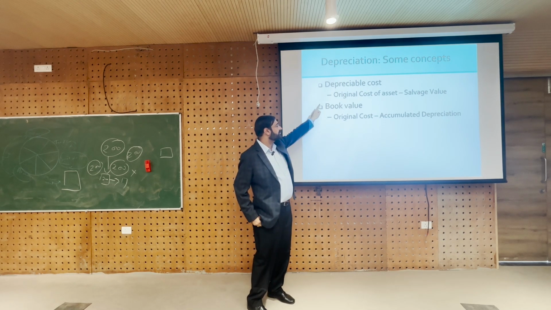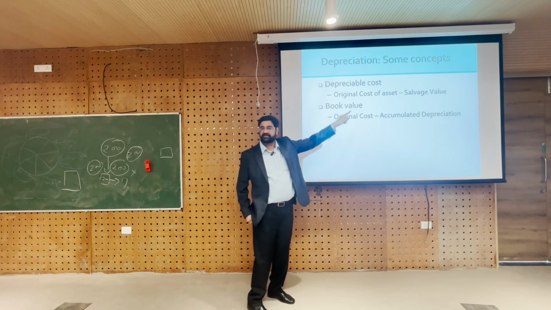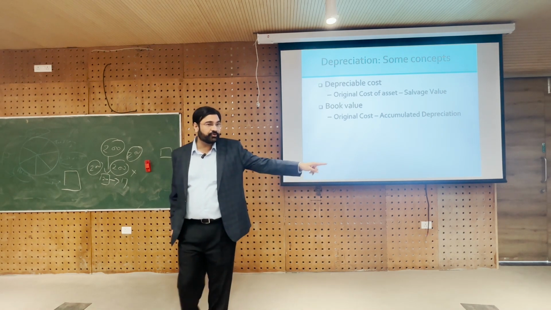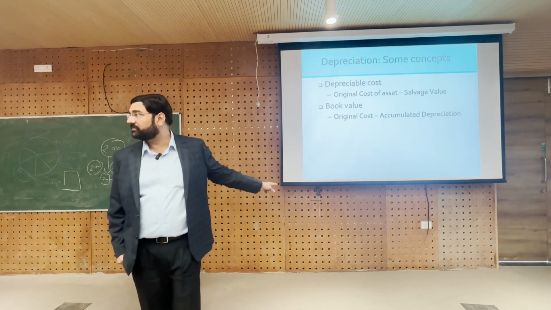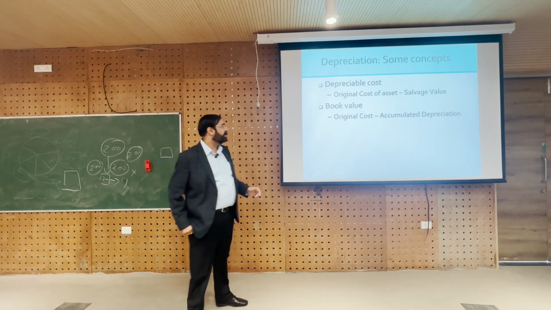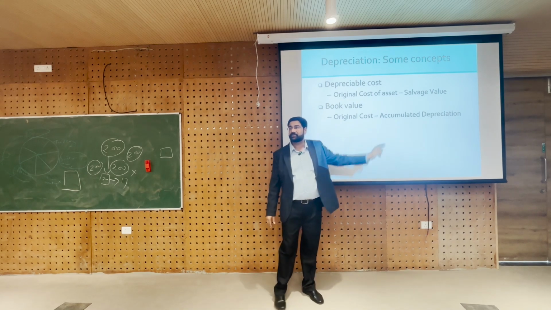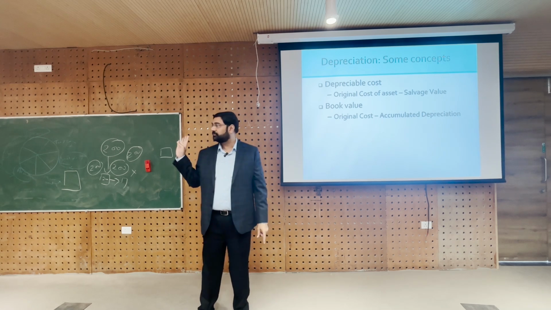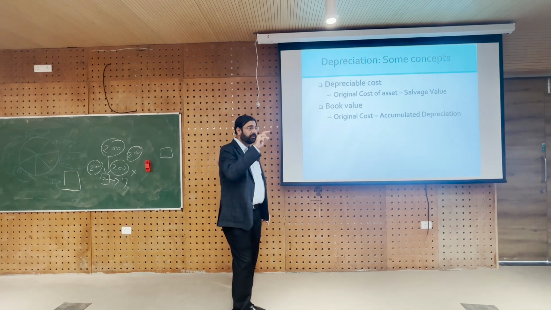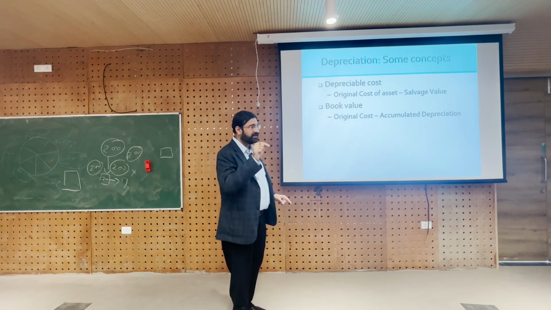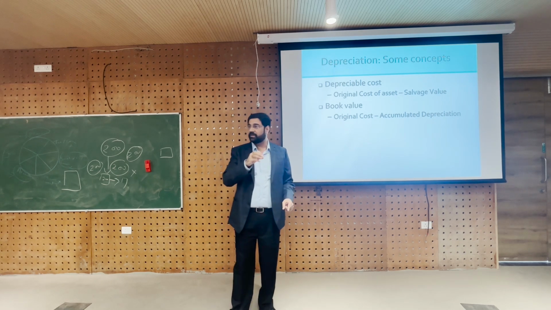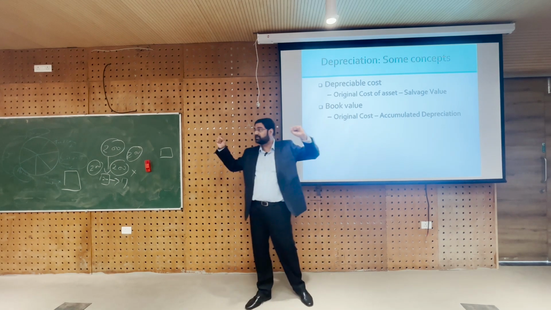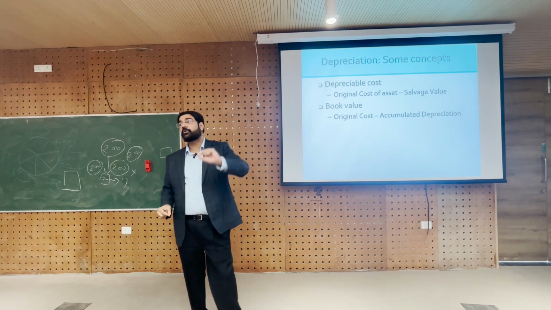So, depreciable cost is not the original cost, it is the original cost minus the salvage value. And what is book value? Book value is the remaining value that I just showed to you in the previous example. It is original cost minus accumulated depreciation. Do you remember I was saying 5 minus 1 is 4. Book value at the end of year 1 is 4. But in year 2, 5 minus 1 of the first year minus 1 of the second year. So, 2 years of depreciation, 5 minus 2, therefore 3 is the book value, and so on. So, book value is original cost minus accumulated depreciation, meaning depreciation of this year and of all the previous years.